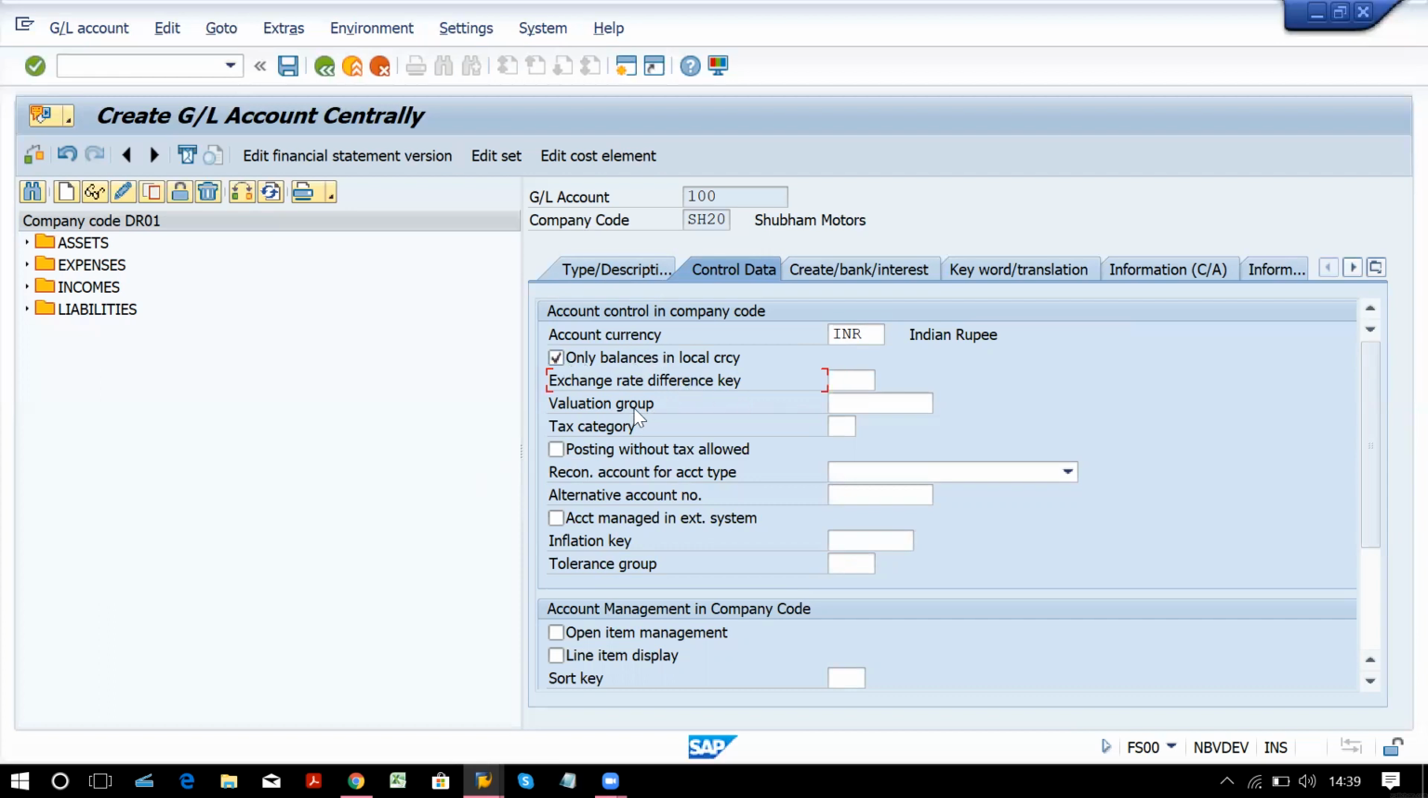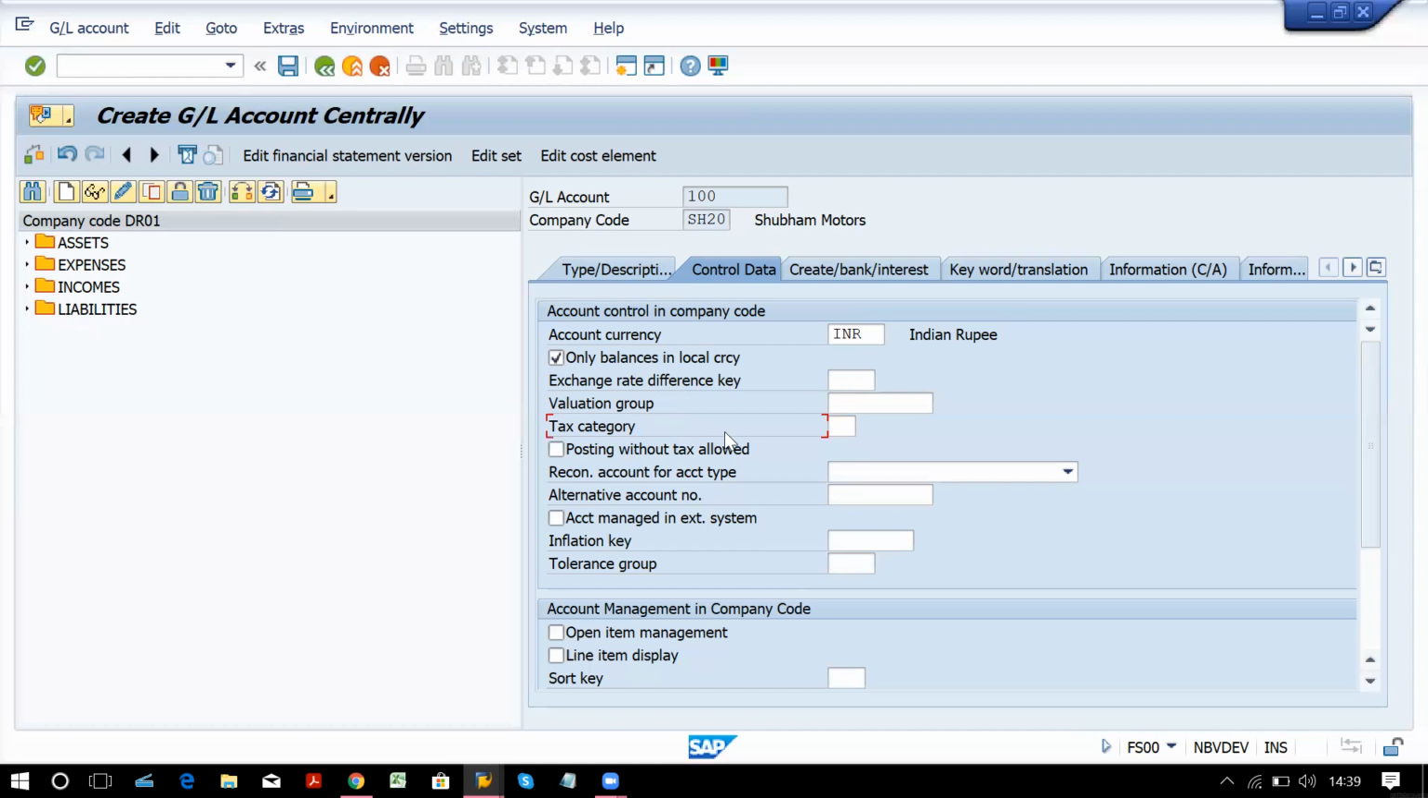Exchange rate difference key and valuation group. If your client has requested to maintain for foreign exchange currency a separate exchange rate difference key, if maintained, you can assign it over here, and this is for valuation of foreign exchange currency. Okay, so we have a separate topic, foreign exchange currency. We are going to see that, but this is optional. If your client has asked you to assign, then only you will assign, otherwise nothing is mandatory.